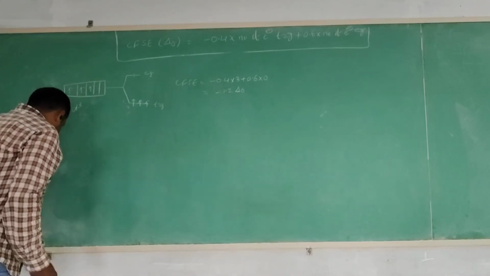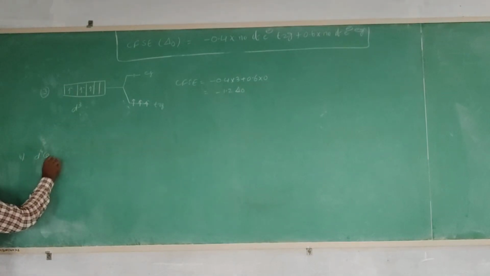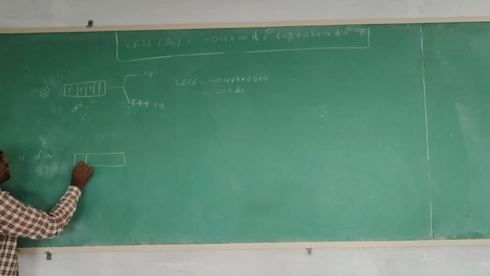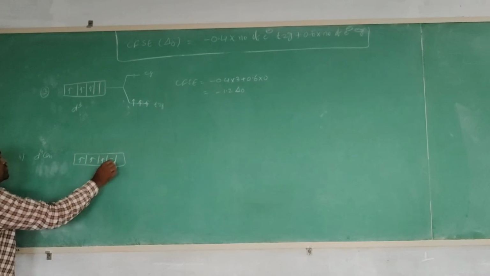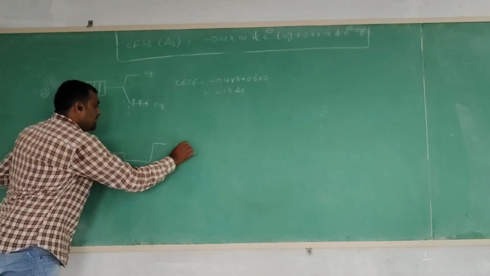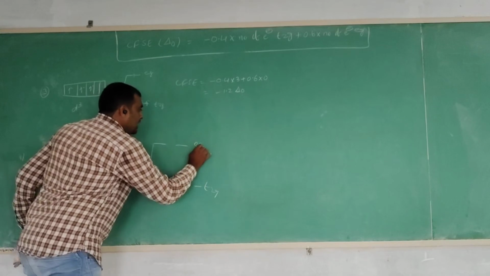Next, the d4 configuration. In the d4 configuration, the crystal field stabilization energy calculation has a difference. These are the split d orbitals, the T2g orbital and the Eg orbital.